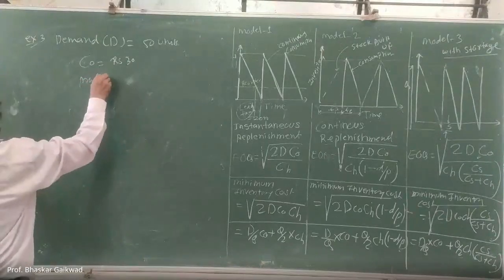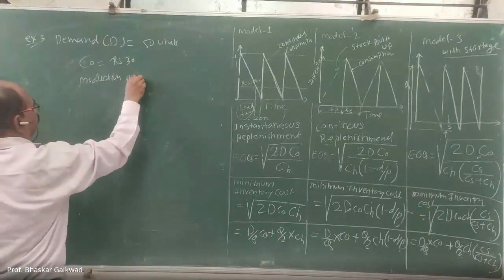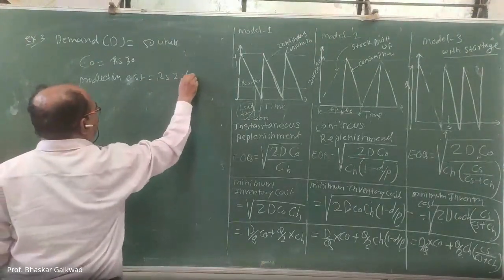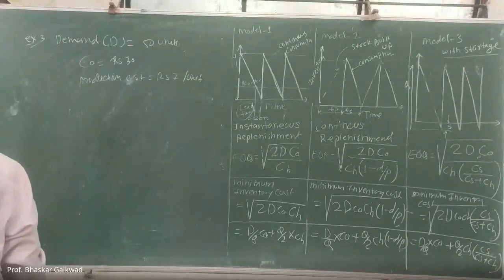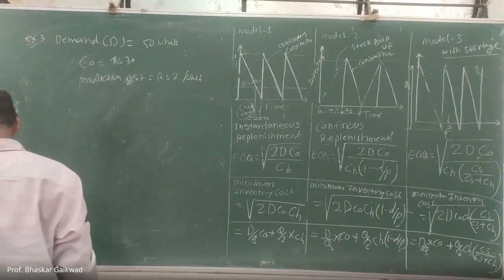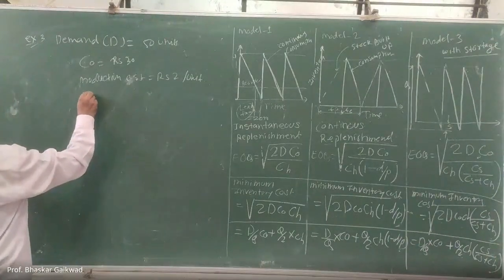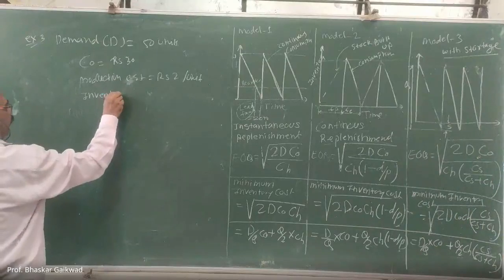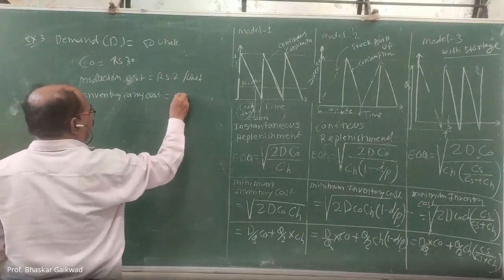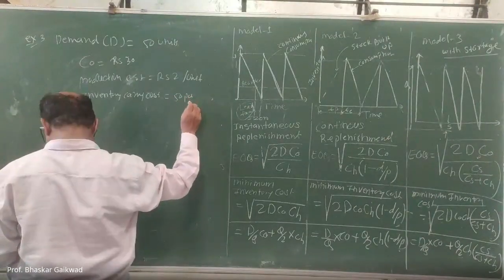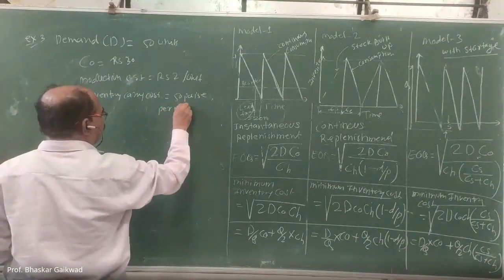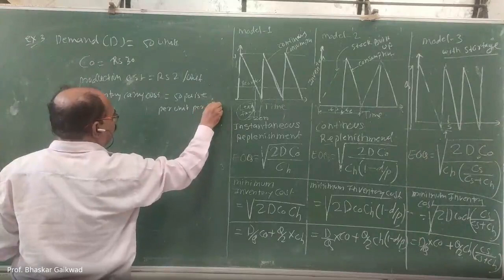So production cost is equal to rupees 2 per unit. Inventory carrying cost is 20 paisa per unit per month. Like this it is given.